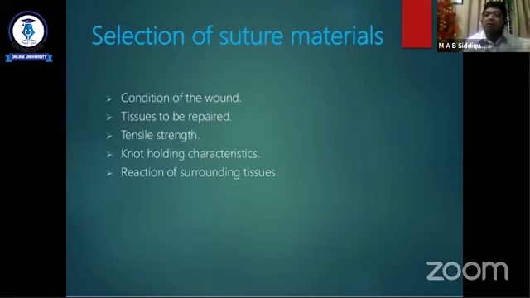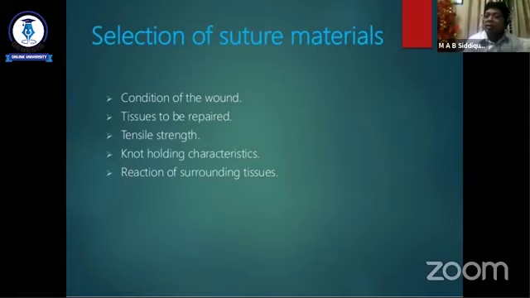Tensile strength: whether we need tensile strength for an indefinite period, like hernia repair, where we use non-absorbable suture. Like blood vessel anastomosis, we need tensile strength for an indefinite period. In this case we use non-absorbable synthetic material.